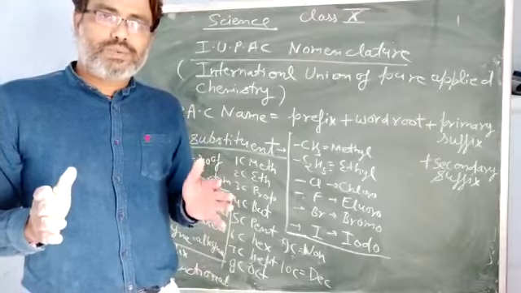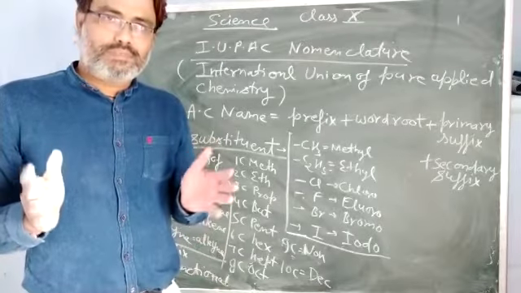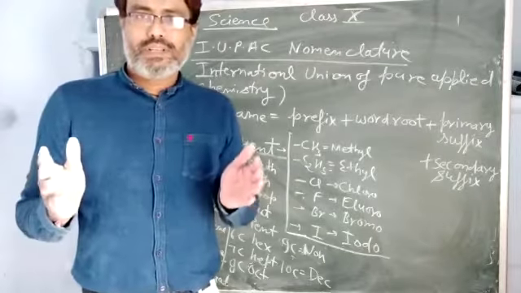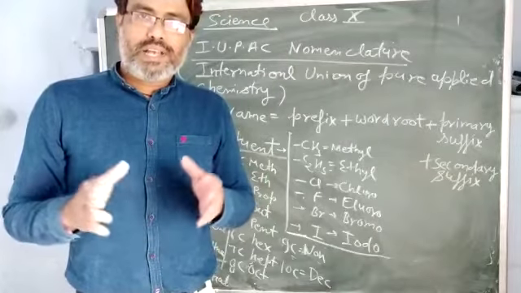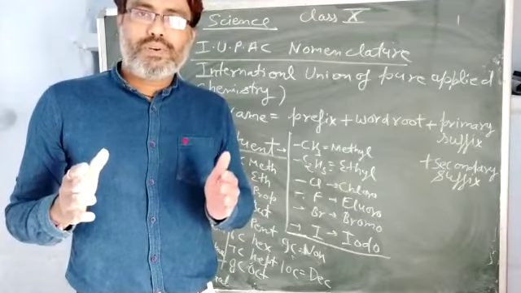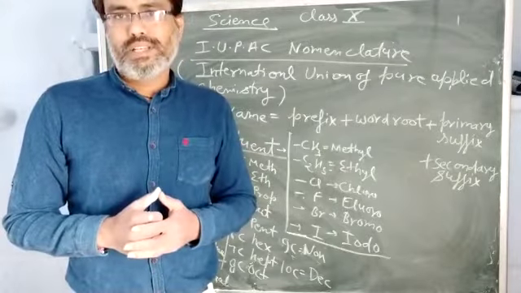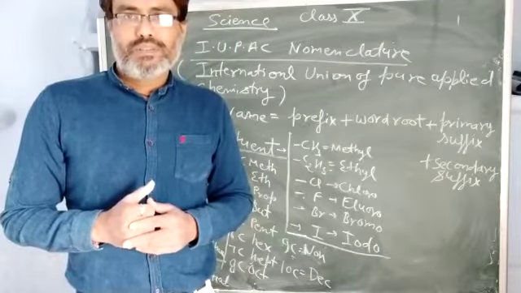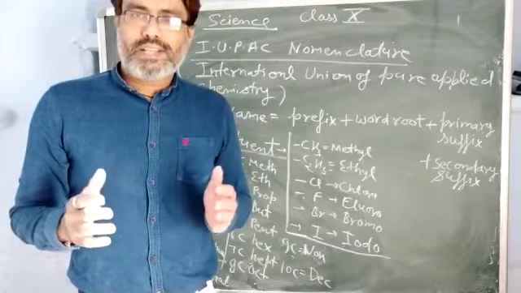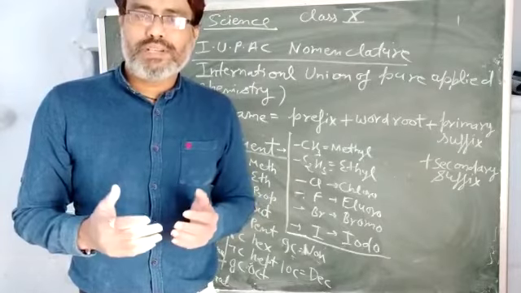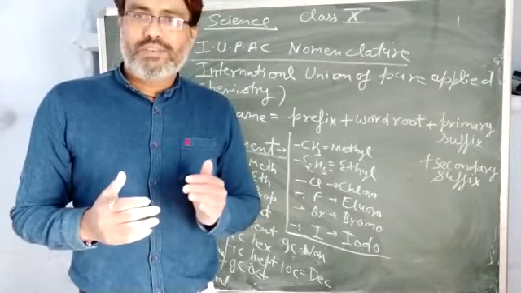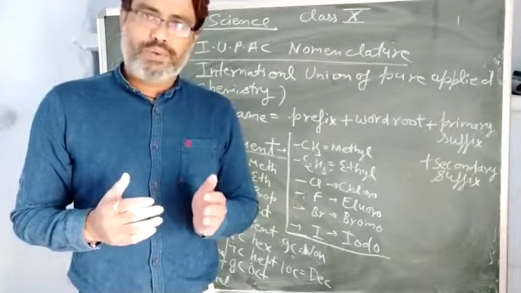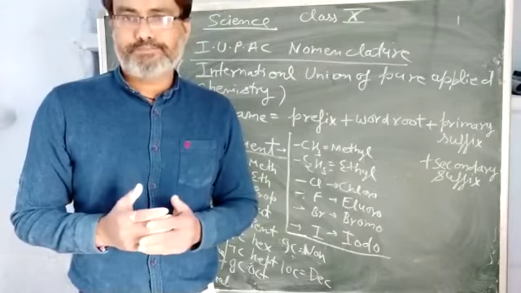Basically, it is an association of different chemists, scientists, and professors related to chemistry. This association is responsible for making the rules of nomenclature, and its head office is in Geneva, Switzerland. In our 10th class, we are mainly concerned with the nomenclature of hydrocarbons, that is alkane, alkene and alkyne.